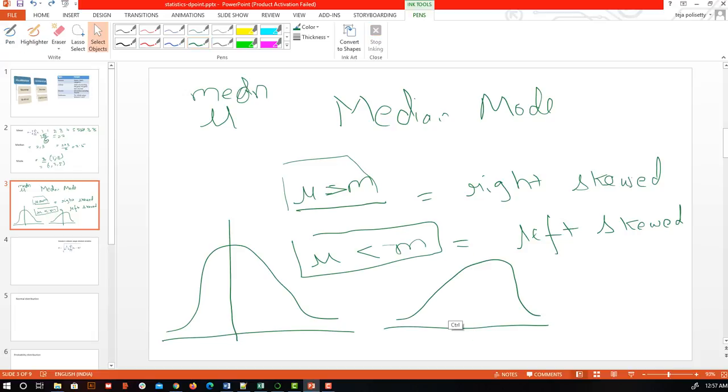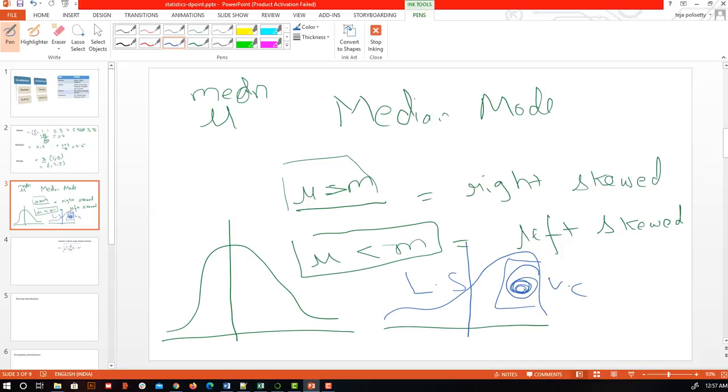Okay, let me try to draw a much worse curve, so it will be easy to understand. So here the data is going, and this is how the data is, and this is my central position. So I can say most of the data is on this side. Most of the data on this side means I can say it is left skewed. This is gone, I don't know why. Okay, similarly vice versa, when most of the data is on this side, I can say that it is right skewed. So like that we can get to some conclusion and we can work on that.